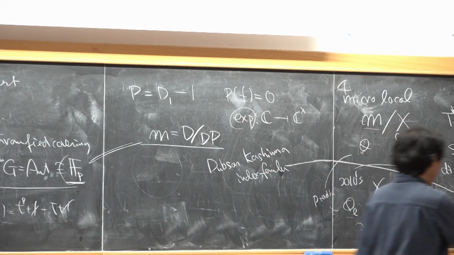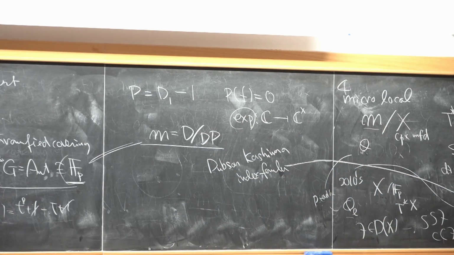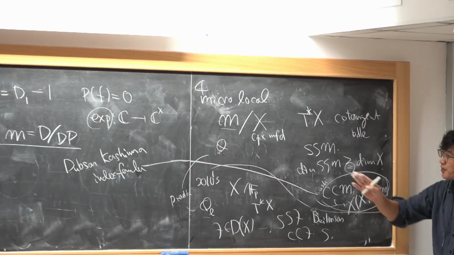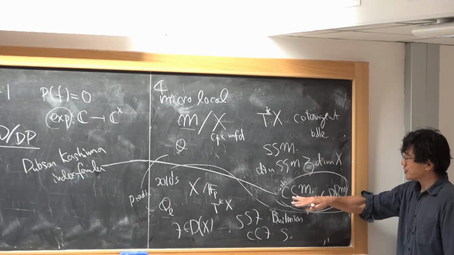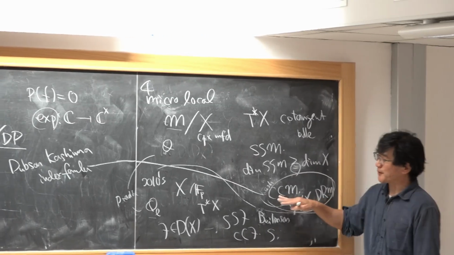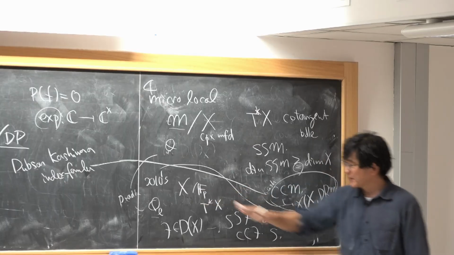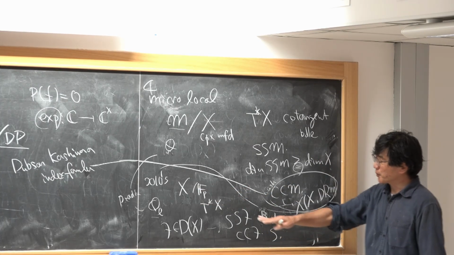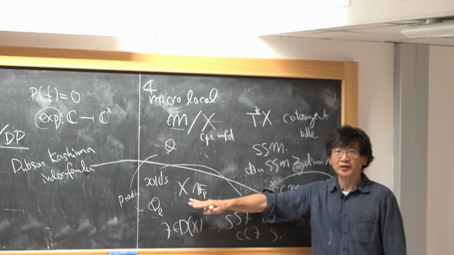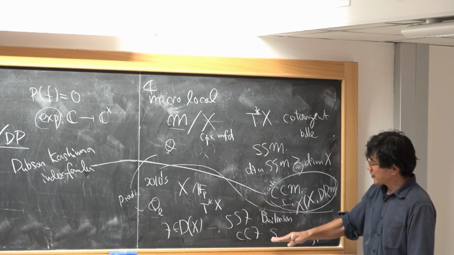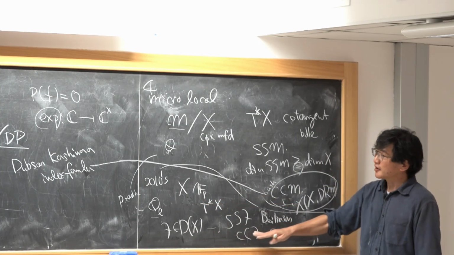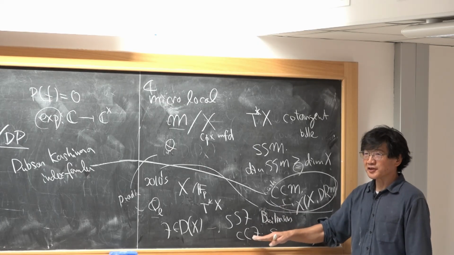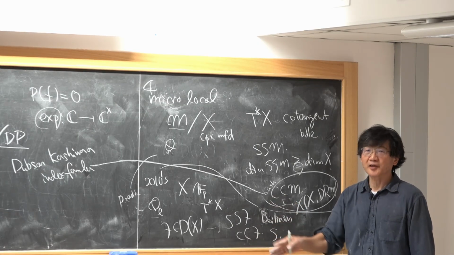Index formula is a formula to compute this Euler number, and you can compute the Euler number using this characteristic cycle by applying this index formula. Similarly, you can compute the Euler number of sheaves in characteristic p using the characteristic cycle, and this is given by an index formula.